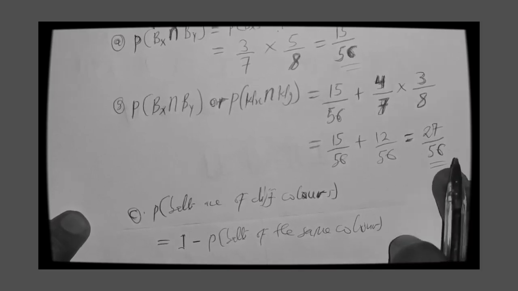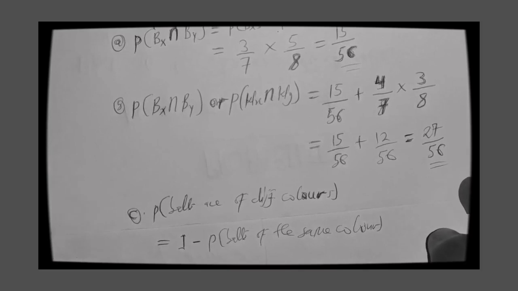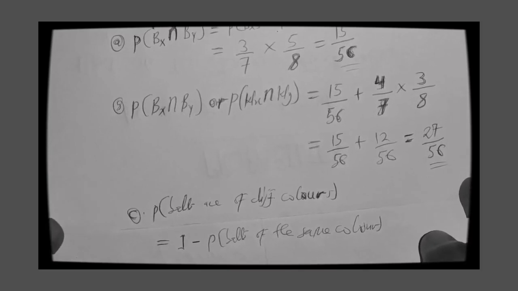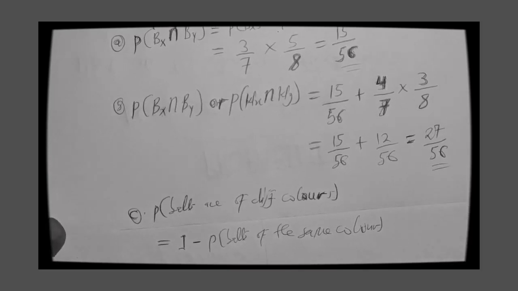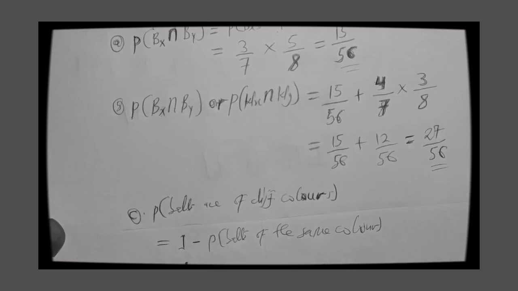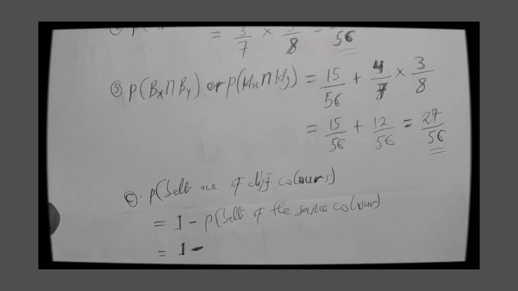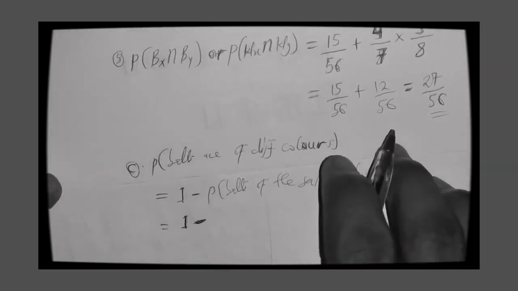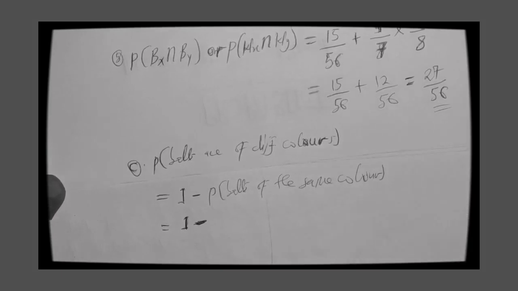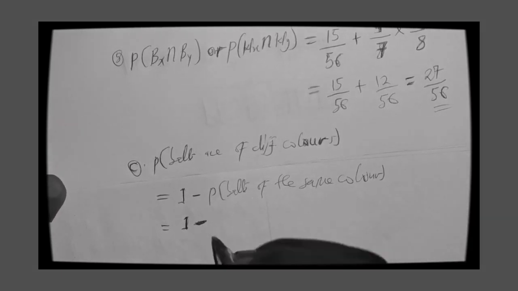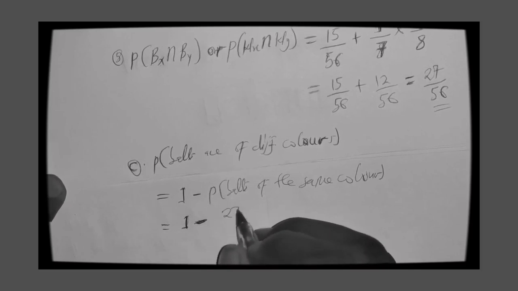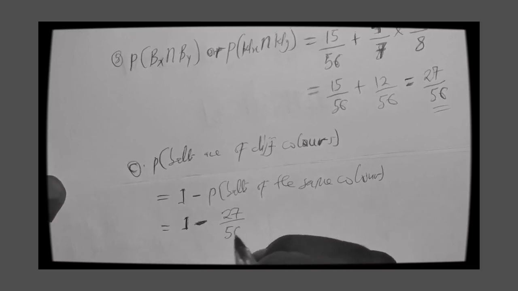This is what it's going to be: balls of the same color, right? Once you establish that, it is 1 minus the probability of the same color, which was 27 out of 56.